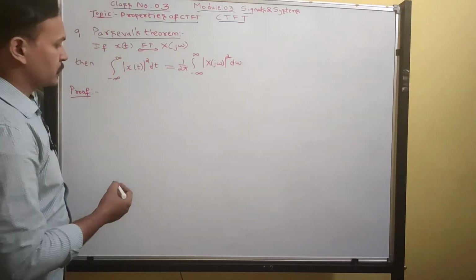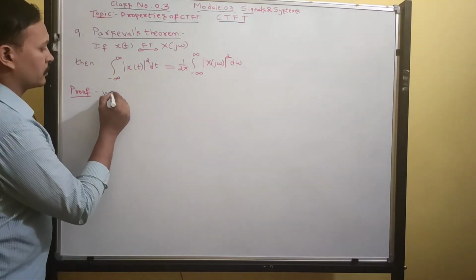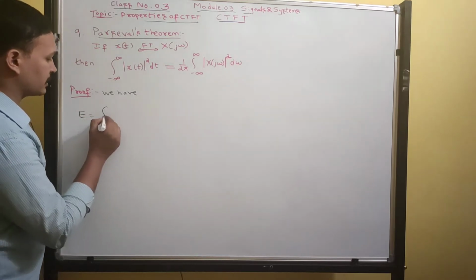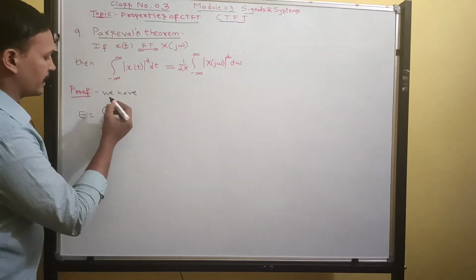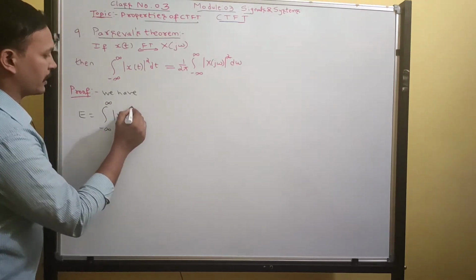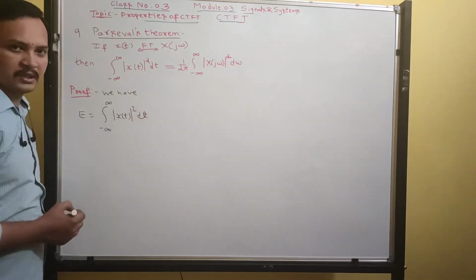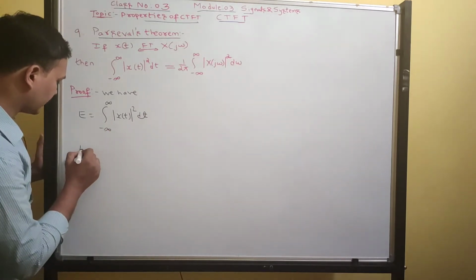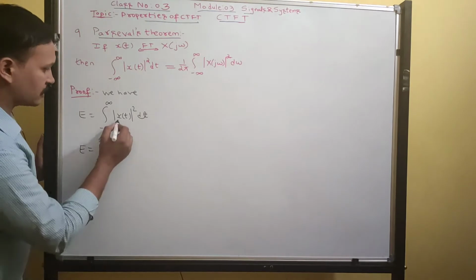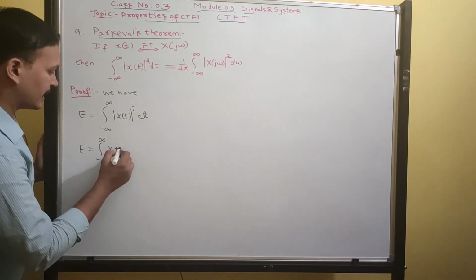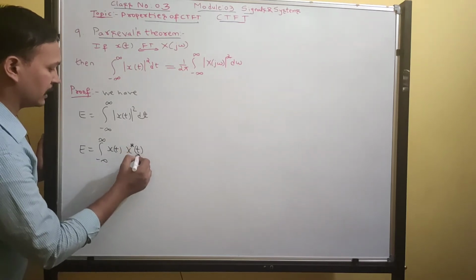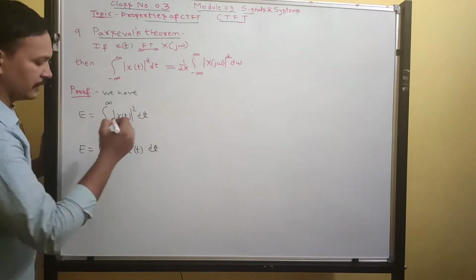We can prove this. What is the energy of a signal? The formula is the integral from minus infinity to infinity of mod x of t squared dt. Further, we can write this as the integral of x of t into x conjugate of t dt.